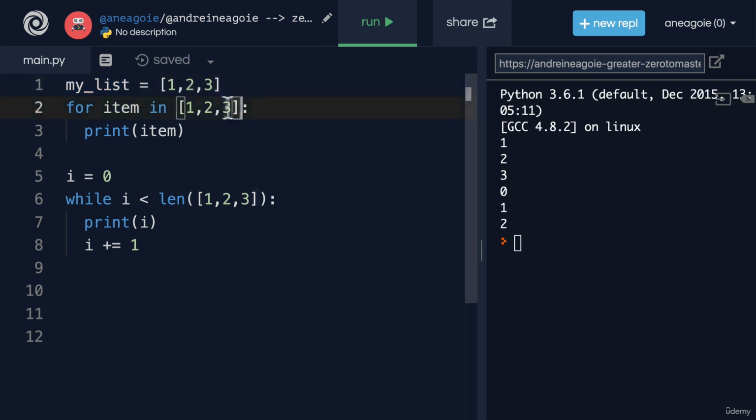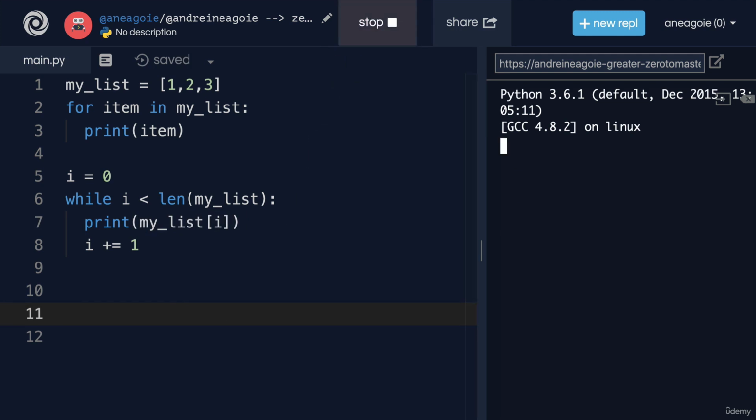So my list, and this list will be 1, 2, 3. Well, my list can be iterated with a for loop, or it can be iterated with a while loop, and we simply say my list at index of i. If I run this, I get the same results. But which one do you think is better?